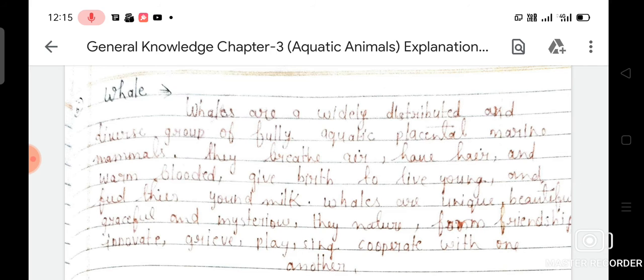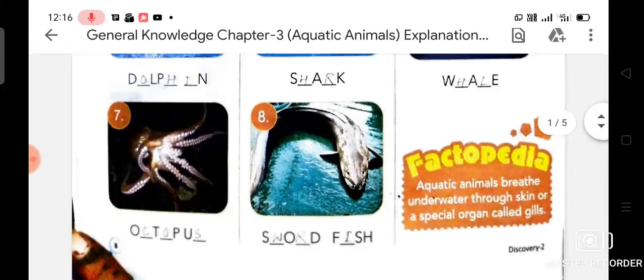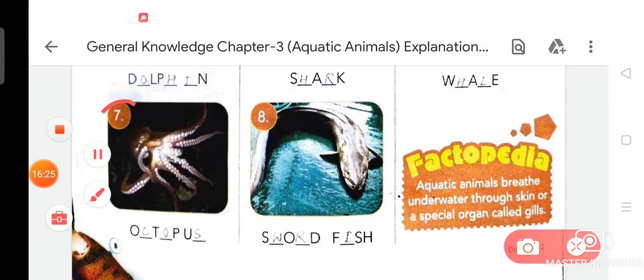They breathe air, have hair, are warm-blooded, give birth to live young, and feed their young milk. Whales are unique, beautiful, graceful, and mysterious. They form friendships, grieve, and cooperate with one another. So dear student, from your chapter, now we are going to read about number 7, that is octopus.